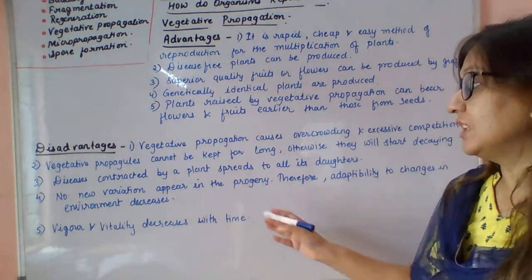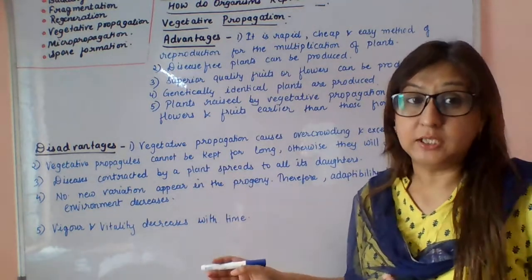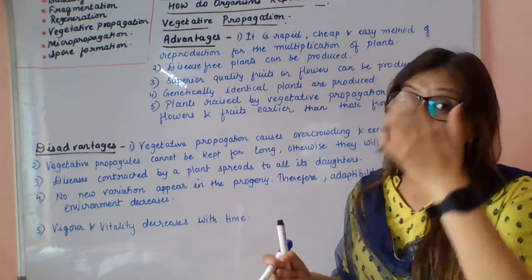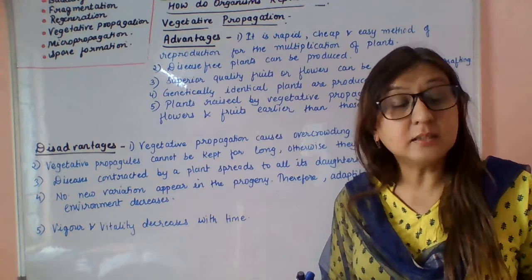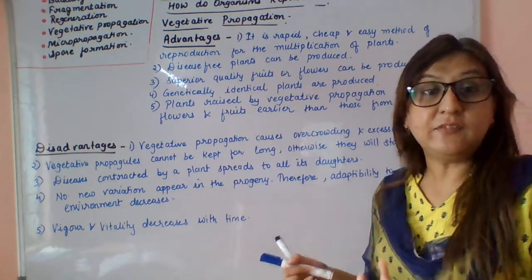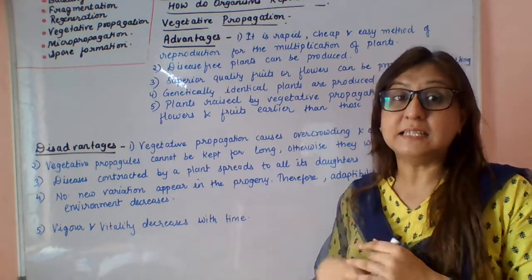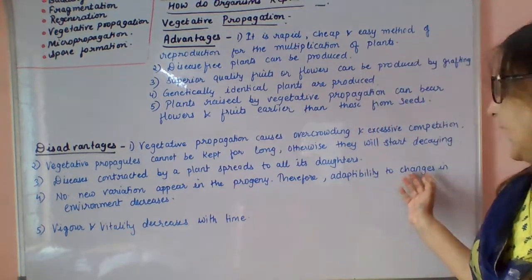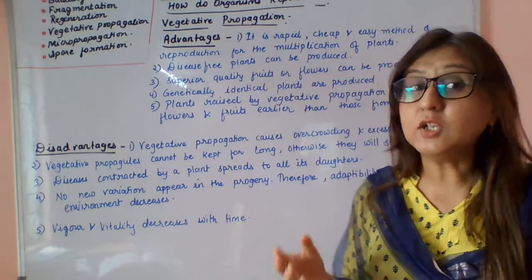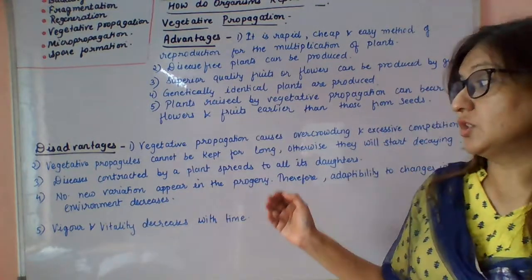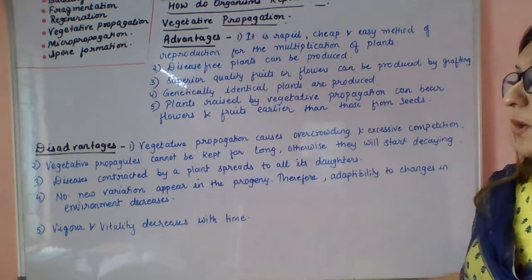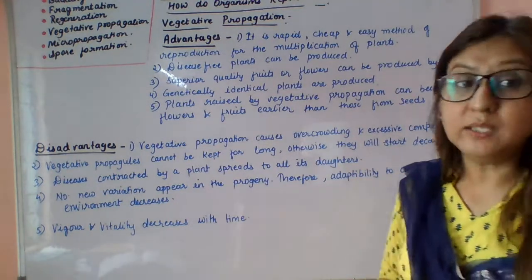Next, no new variation appears in the progeny. Obviously, variation will not appear because the plants are genetically similar to their parents. If variation is not there, then the adaptability to changes in the environment decreases, or you can say it is very low. Last point, vigor and vitality decrease with time.